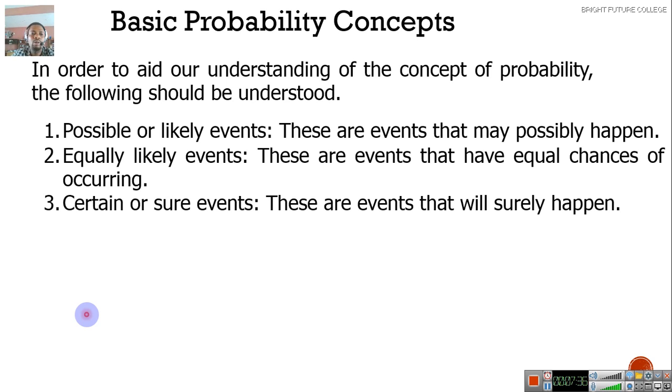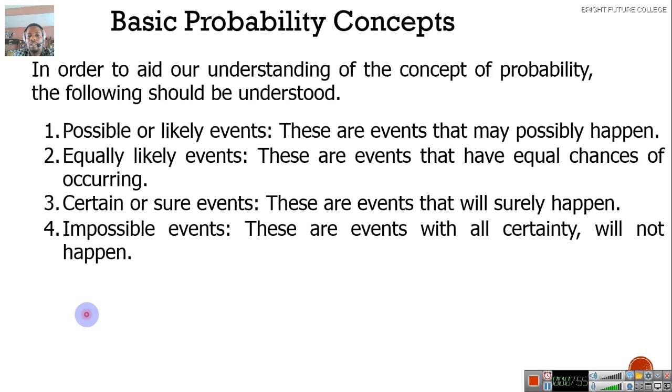Impossible. Now, certain or sure events. These are events that will surely happen, no matter what. For instance, every man that is born of a woman must surely die. This is a sure event. You cannot escape it. Impossible events are events that with all certainty will not happen. For instance, a human being with 4 legs, or a lion giving birth to a goat. Is that possible? No. It's practically impossible.